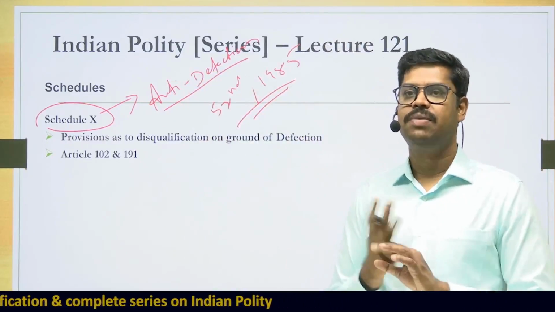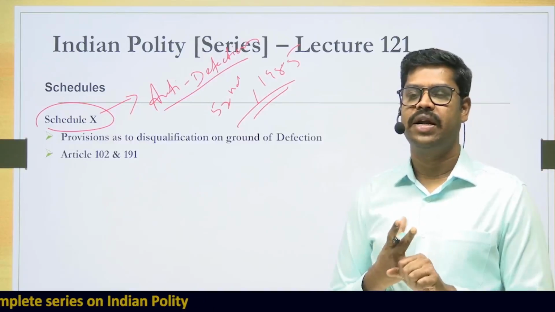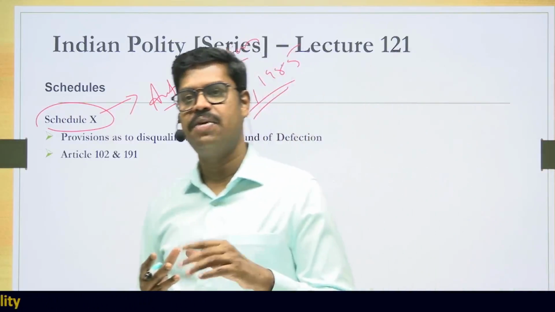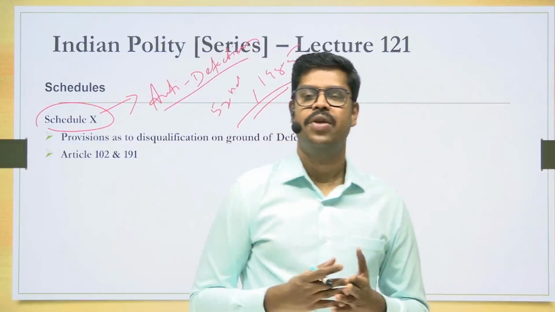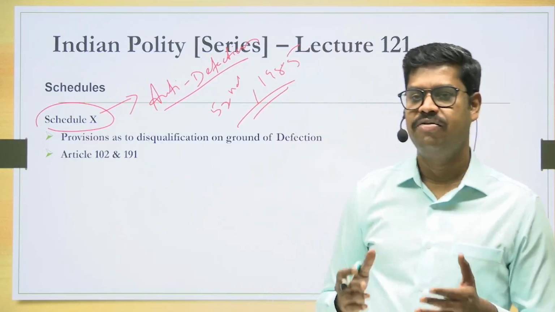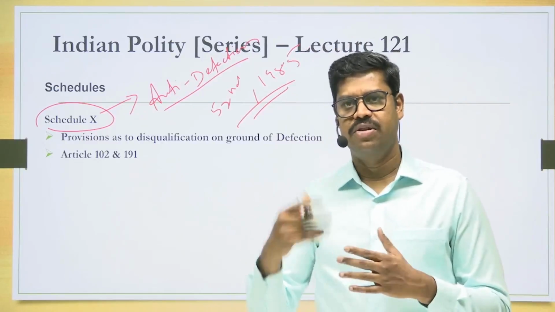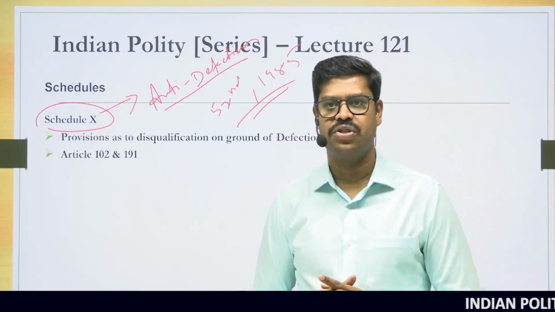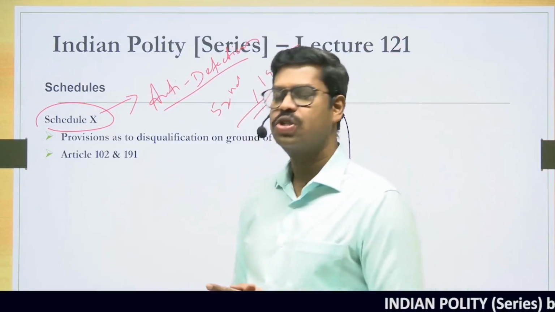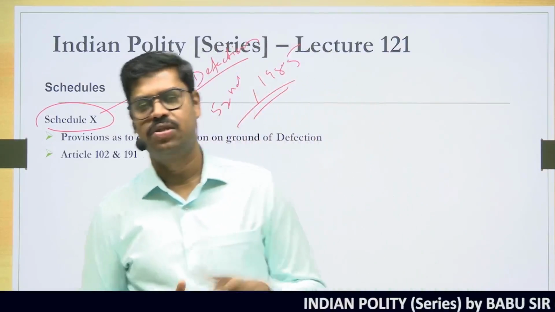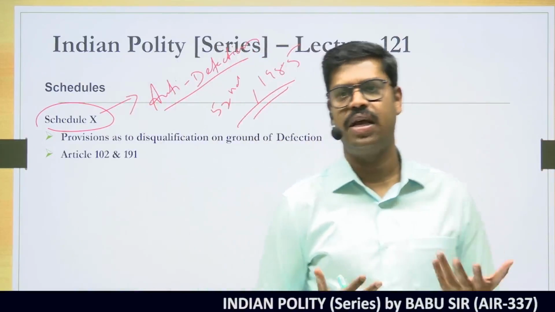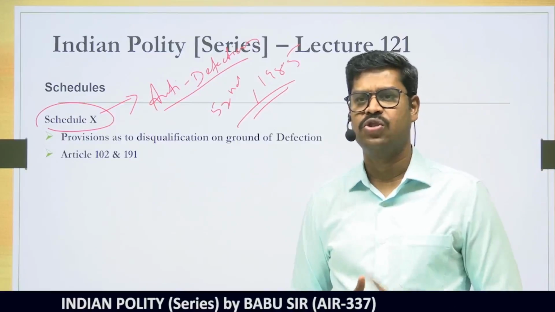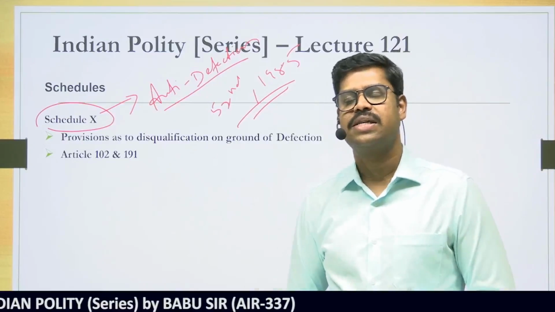Anybody who voluntarily gives up party membership, anybody who abstains from voting or votes contrary to party direction, an independent candidate who joins any other party, and a nominated member who joins any other party after 6 months from his nomination: these are all grounds for disqualification under the anti-defection law. And who is liable to disqualify them? The presiding officers of the respective house, the Speaker or the Chairman of the Rajya Sabha, have the disqualifying authority. And subsequent to their decision, it can be challenged in a court of law. So this is basically what is dealt with under the 10th schedule of the Constitution.